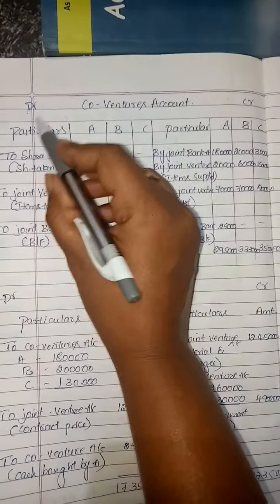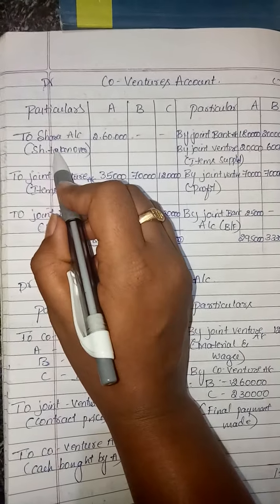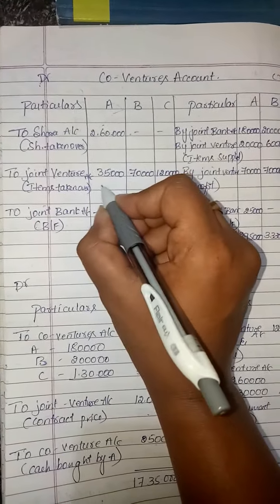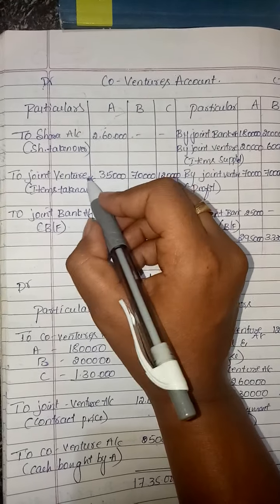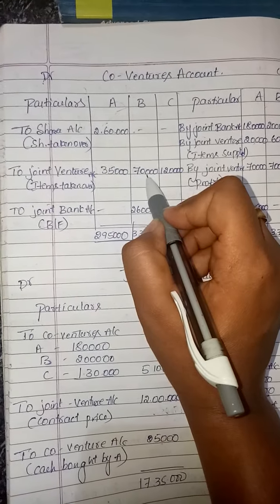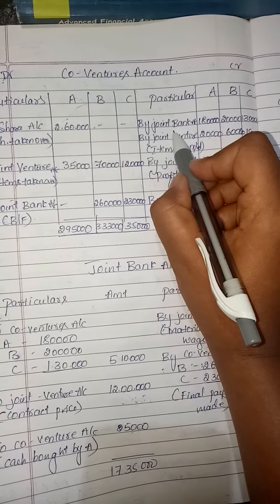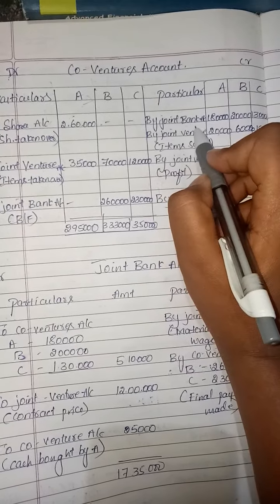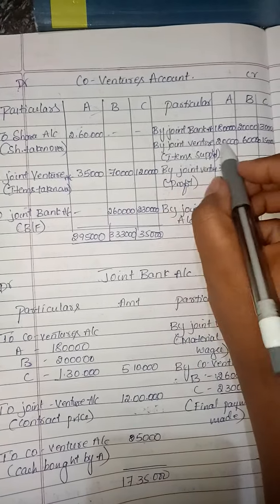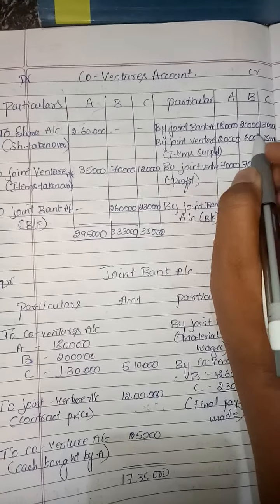The next account is the co-venturers account, with debit and credit sides; A, B, C are the co-venturers. Shares taken over by A, 2,60,000, and assets taken over by A, B, C from the joint venture: 35,000 A, 70,000 B, 1,20,000 C. They invested capital for opening the bank account, so by joint bank account 1,80,000, 2 lakh, 1,30,000, and items supplied by the co-venturers, so by joint venture 20,000, 60,000, 1,50,000.